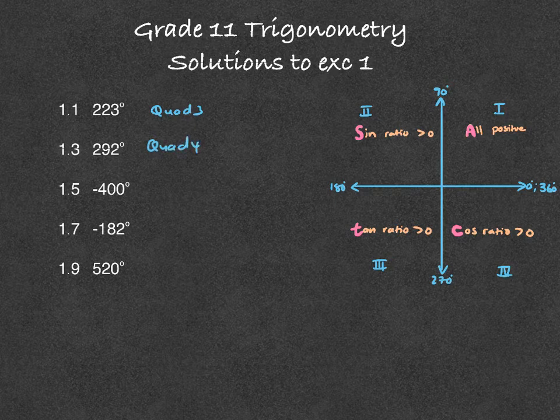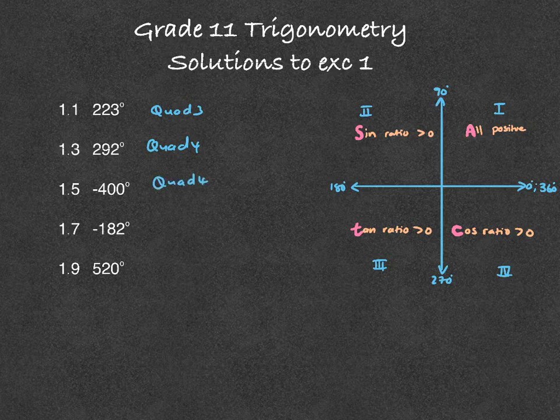Minus 400, okay, so what happens here for minus 400 in 1.5? We need to go minus 360, you're there again. And then if you minus another 90, that is equal to minus 450, so it's not that, so it's minus 90, minus 180, minus 270, minus 360, so it's somewhere there again, okay, so another 40 degrees, so that would be in quadrant 4.